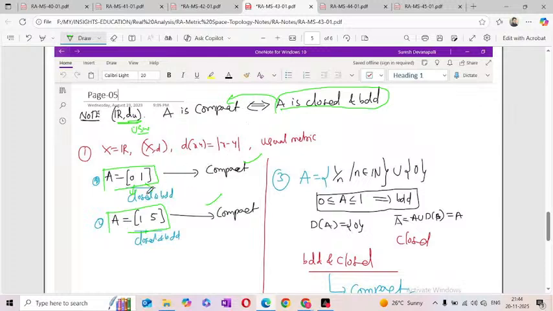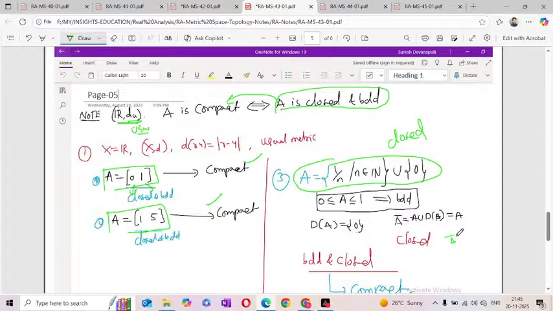Okay, now come to the third example. A is equal to the set of 1 by n such that n belongs to N, union a single-term set. Is it a closed set or not? It is a closed set, because the derived set of A is the single-term set and the closure of A is equal to A.